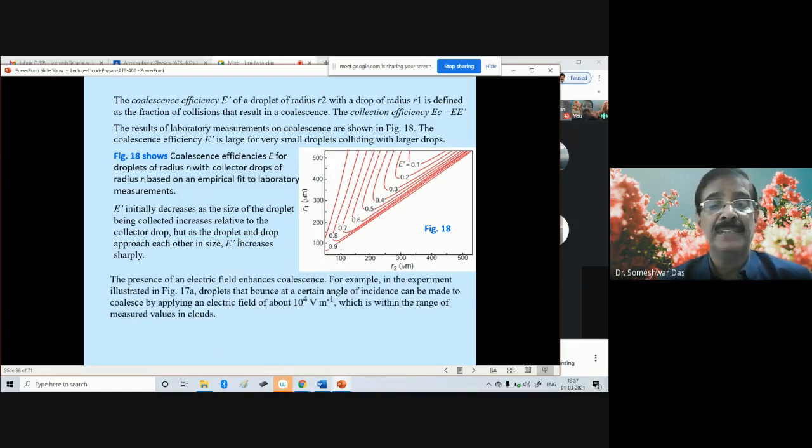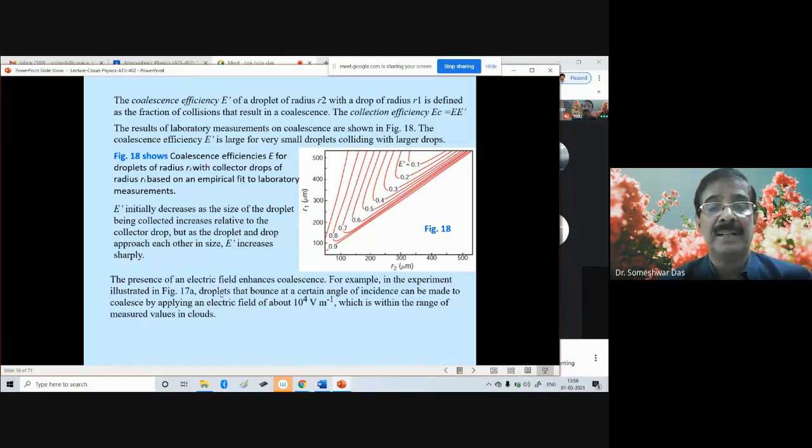The presence of an electric field enhances coalescence further. All these things, which we have discussed theoretically, and which people have also demonstrated through laboratory experiments, are fine when there are no electrical charges present. But everything can change completely in the presence of electrical charges, an electrical field.